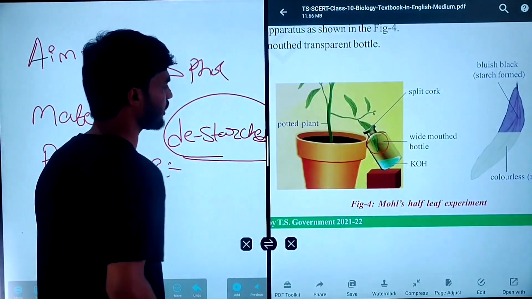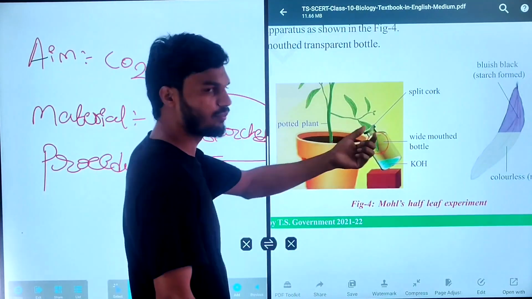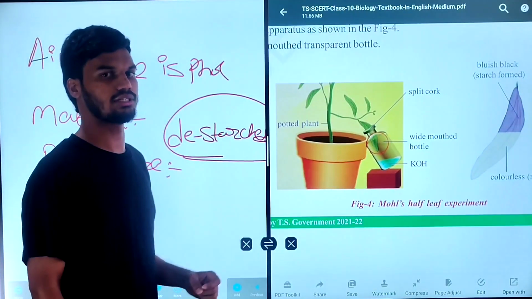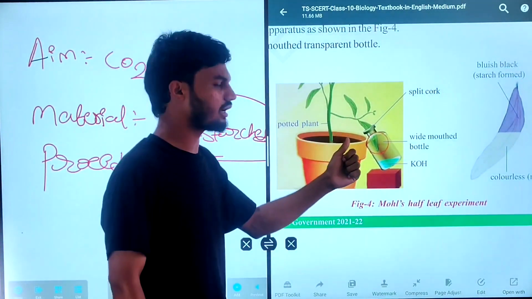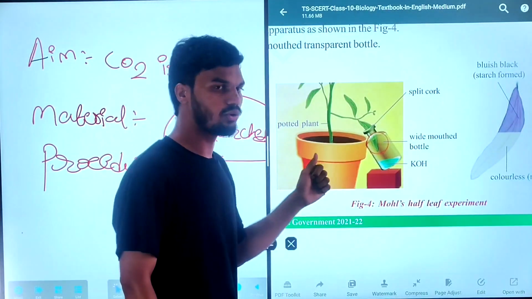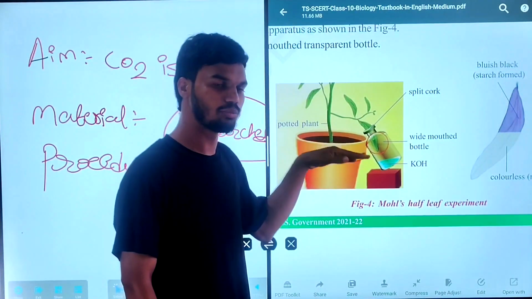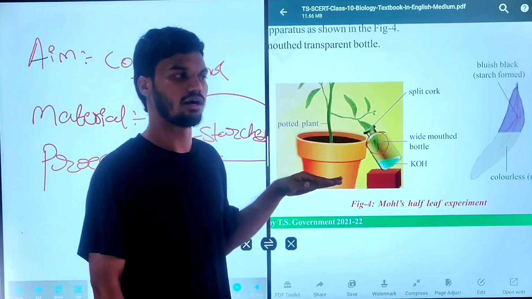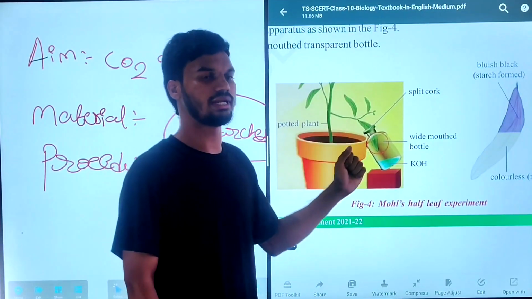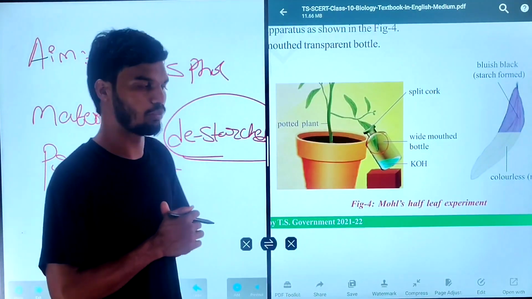Simply, removal of starch from the leaves is known as a de-starched plant. To get the de-starched plant, I am placing this potted plant in a dark room for 2 to 3 days.